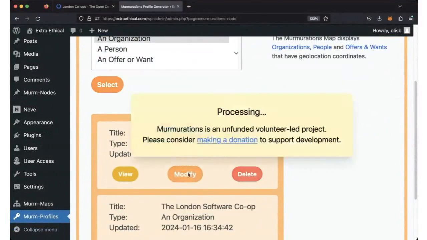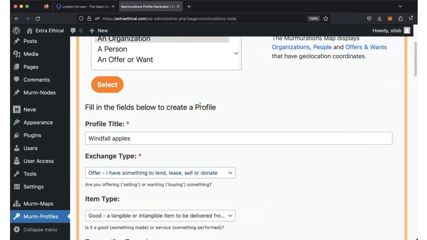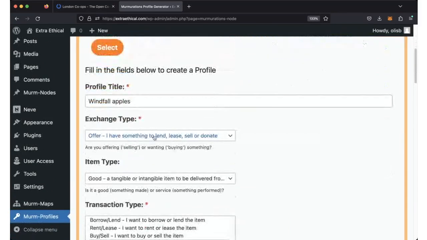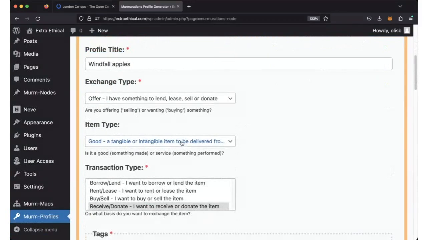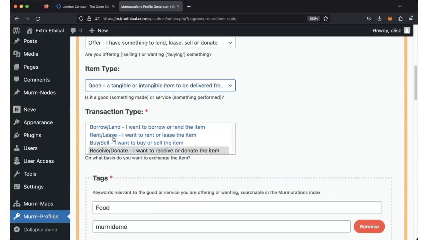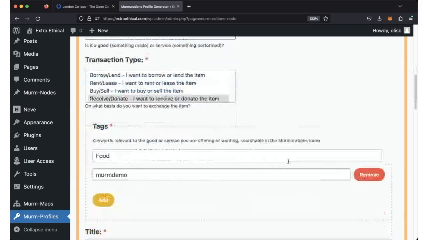And what I'm going to do is just modify this profile. So you can see that this is already here. It's something that I'm offering as a good. So you can obviously change this to being a want. I want windfall apples, or I'm offering them. And then you can change it to a service. So that's something else. And then here you can see, you can specify whether you're trying to sell it or lease it or rent it, borrow it, whatever it is.